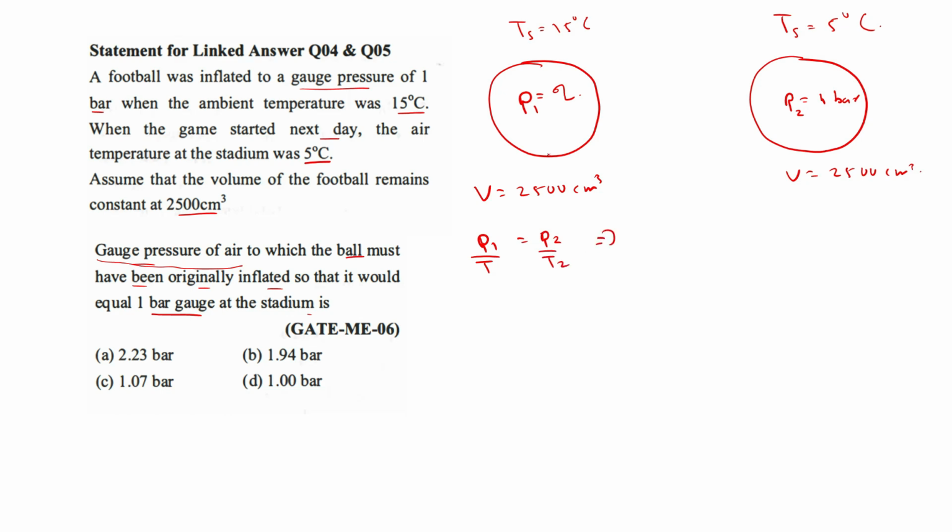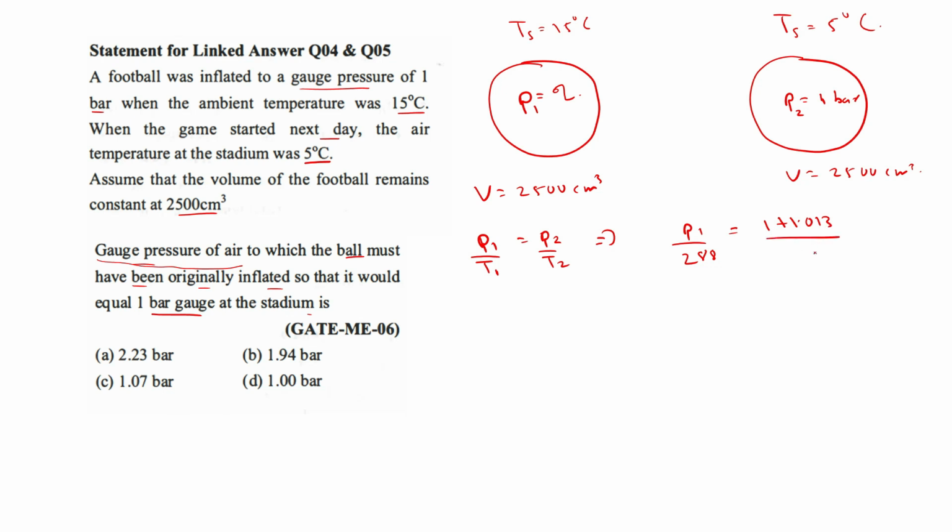So P1 is actually the gauge pressure, so you need to find that. T1 is equal to 15 degrees Celsius, that is 288 Kelvin. This is equal to P2, which is 1 bar gauge pressure, so the total absolute pressure will be equal to 1 plus 1.013, divided by T2.